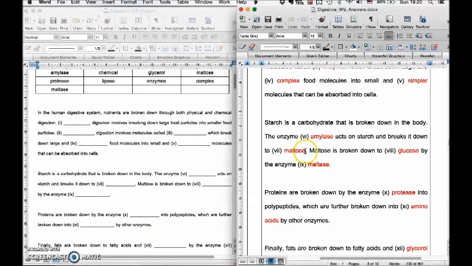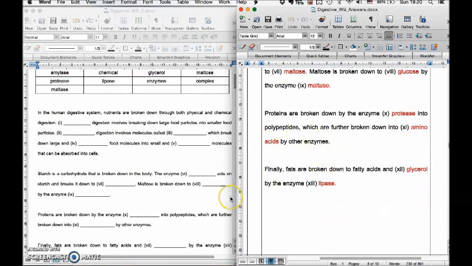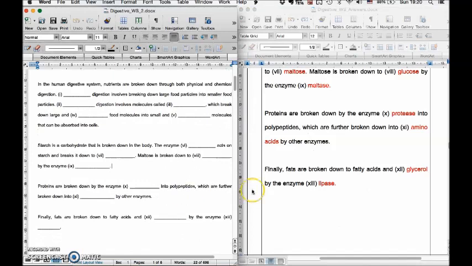And the other thing is, please write your maltose and maltase clearly. Some of your maltose looks like maltase and maltase looks like maltose. So you need to write clearly so that I can see whether it's an O or an A. The rest of it, more or less, most of y'all got correct. So if you need, just pause it here and copy down the answers. So we'll move on to the multiple choice questions.